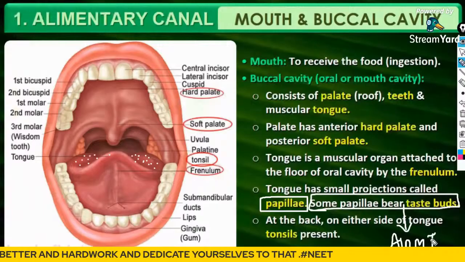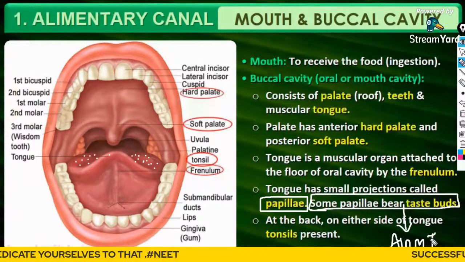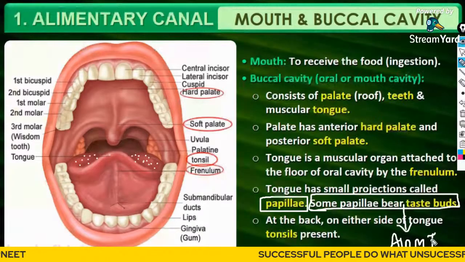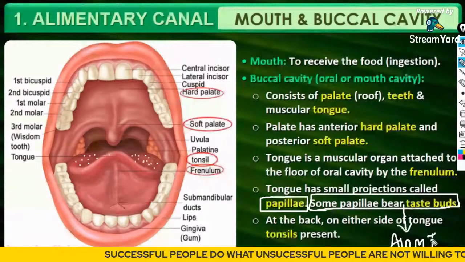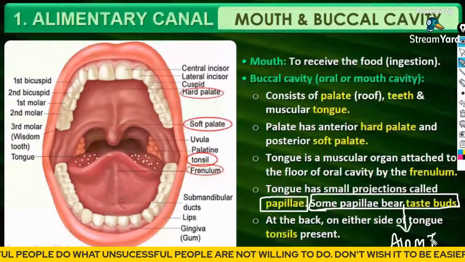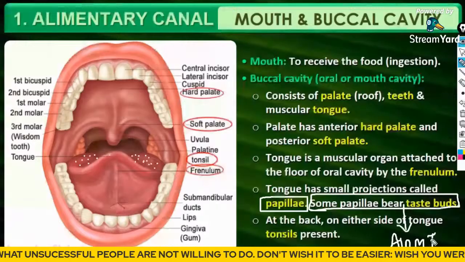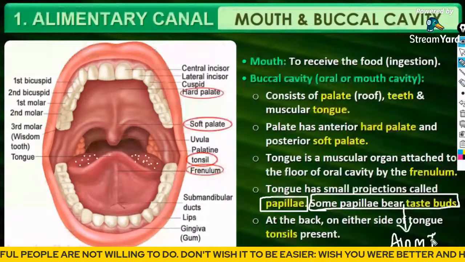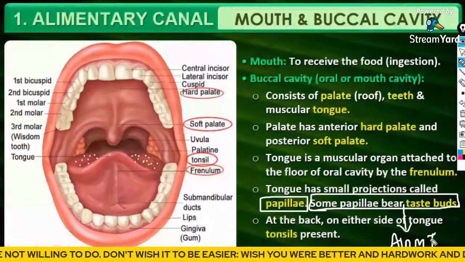And in the last class we studied the fungiform papillae. The fungiform papillae help in giving the tongue a pink color.